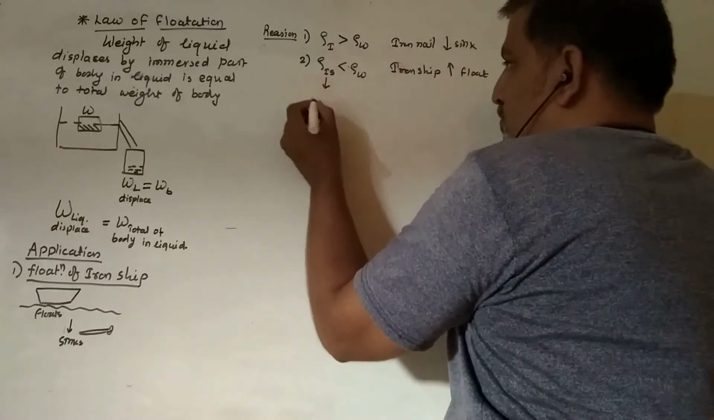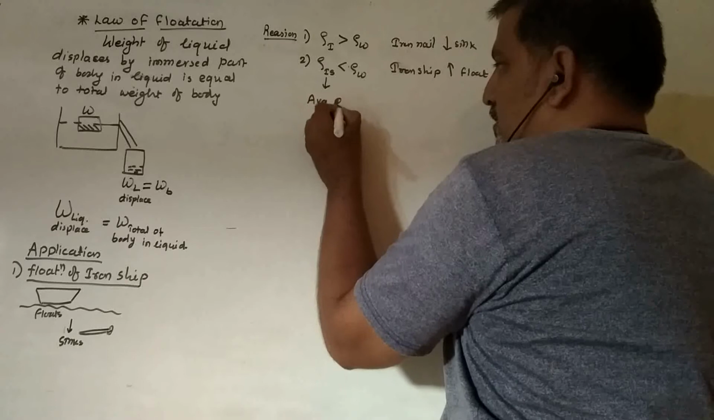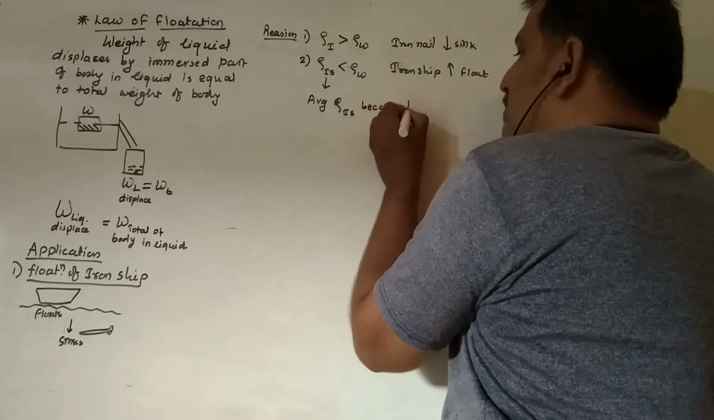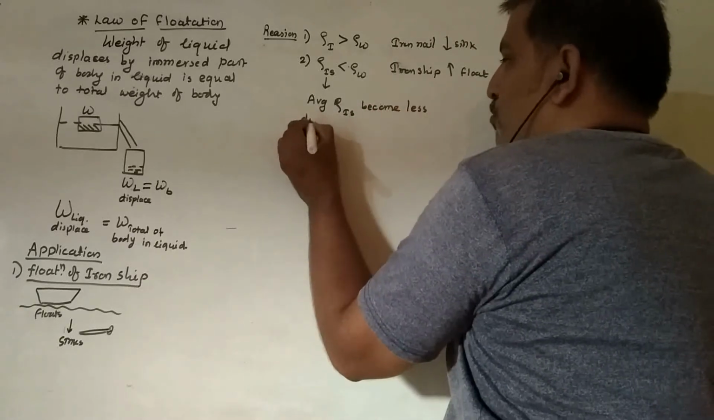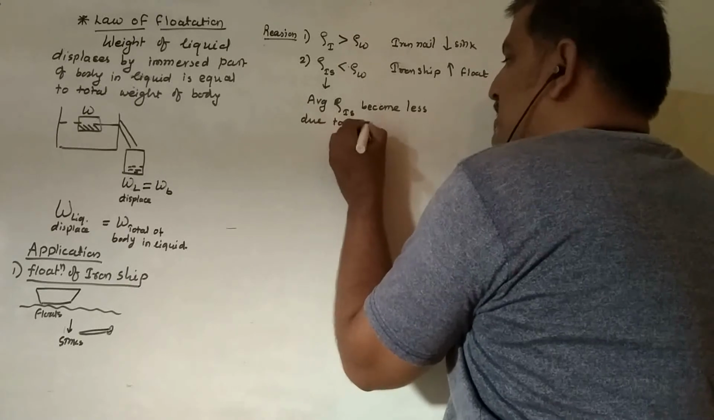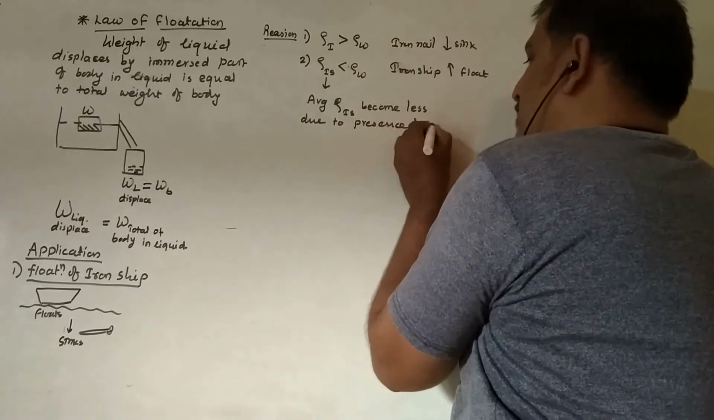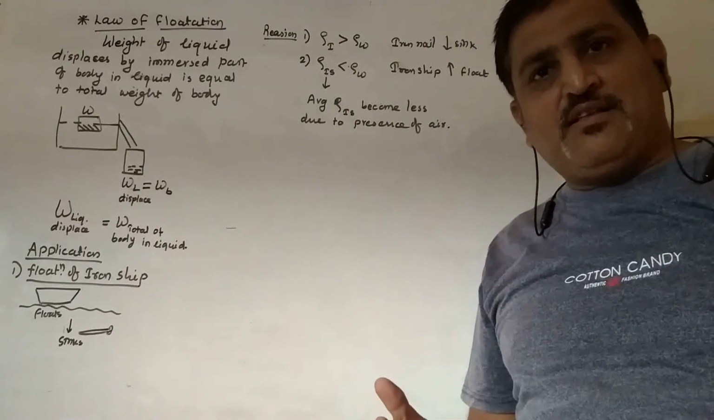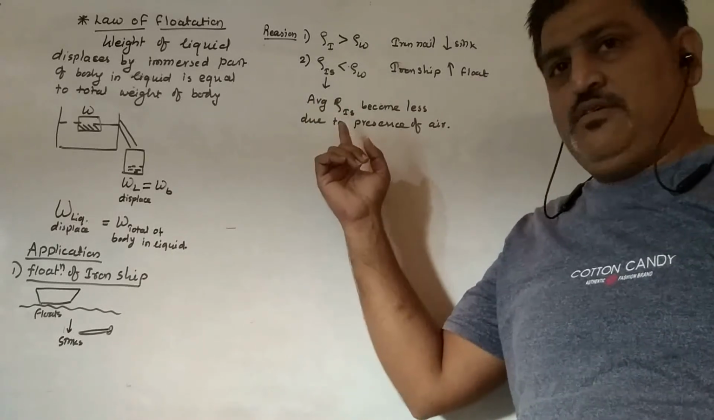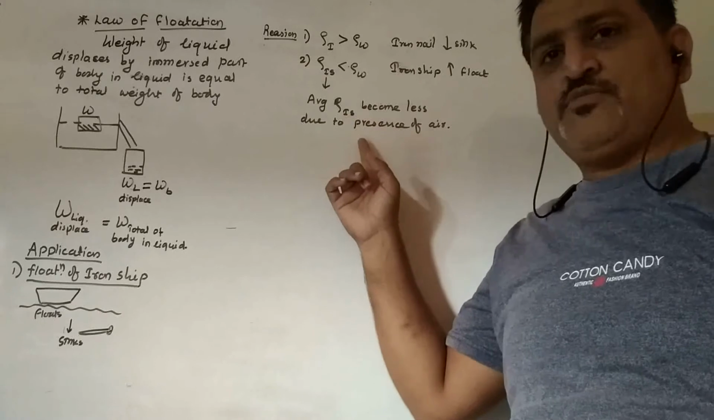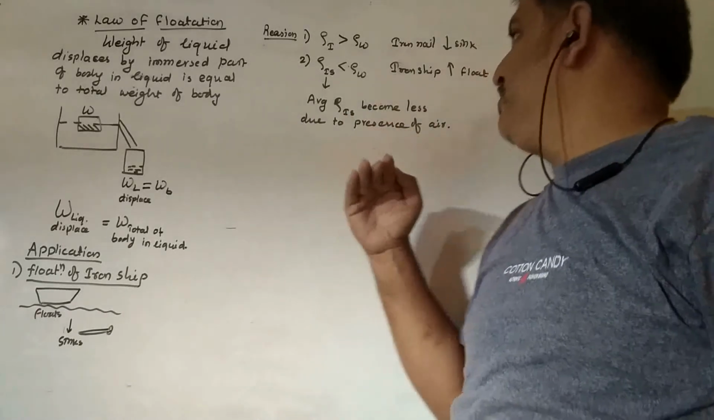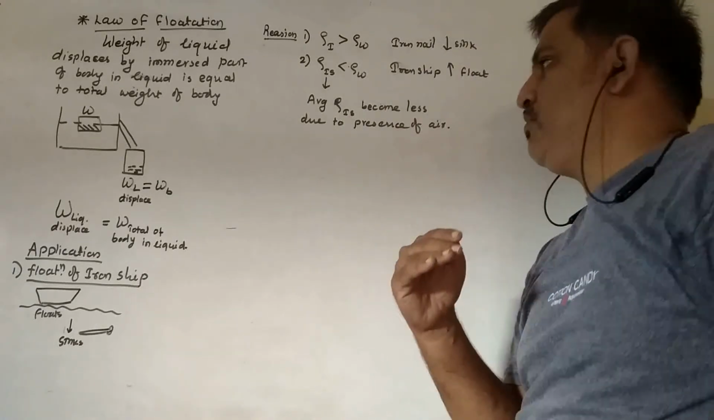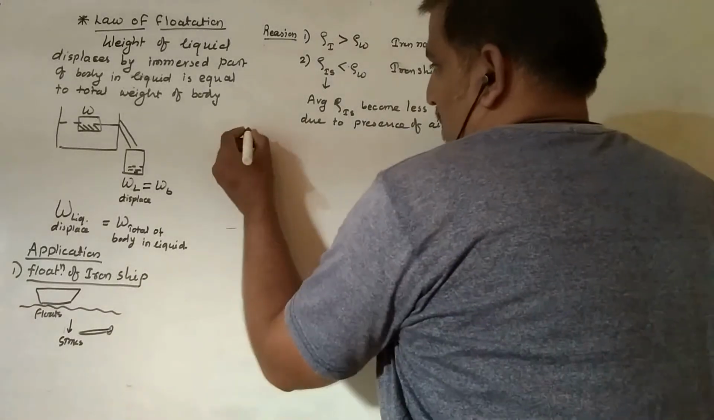Why does this happen? Because the average density of the iron ship becomes lesser due to the presence of air in its vacant places. Wherever there is a vacant place, air is there, and because of that the average density of the iron ship reduces well below the density of the water. Because of that, the iron ship floats over the water. So this is the first application.